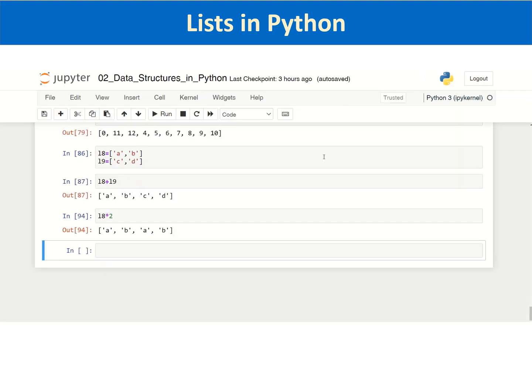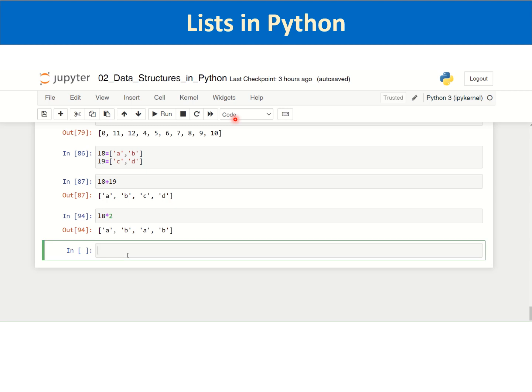Now let us come to list methods. By methods we mean functions, and list methods means the methods which are available for manipulating lists, which are applicable only to lists, just as we have seen string methods yesterday, which were associated with the class string. List methods are associated with the class list. We will see what is meant by class and what is meant by methods in the object oriented programming class afterwards.